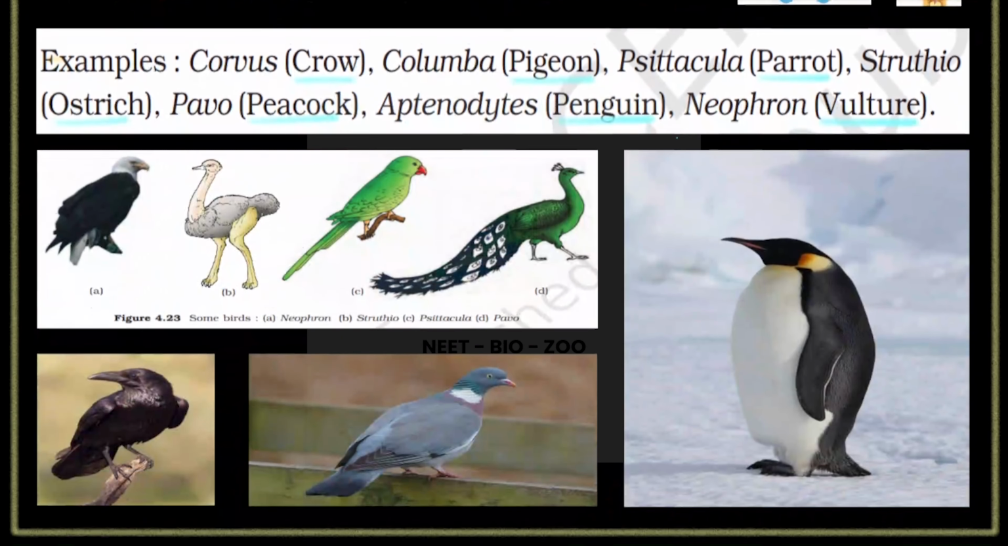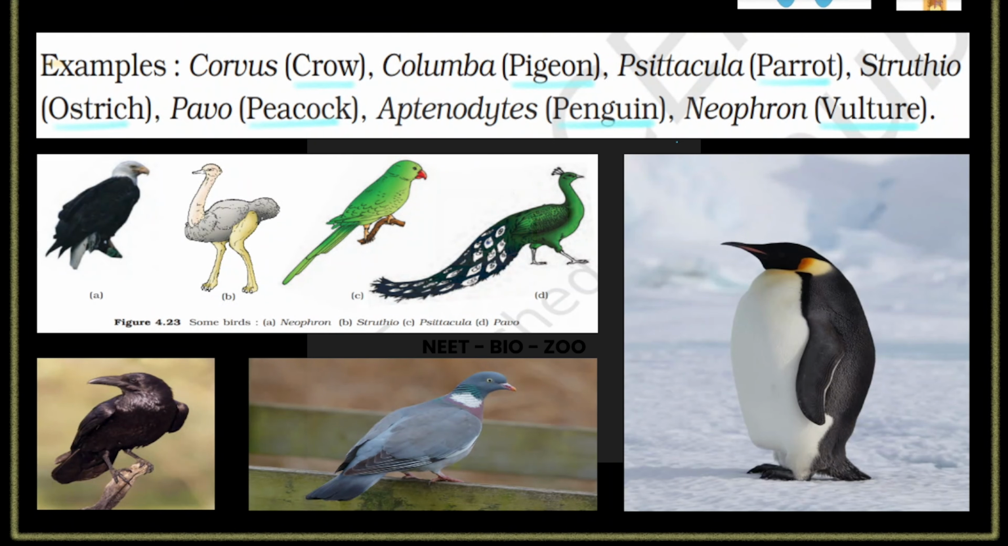Let us come to the examples. Corvus, crow; Columba, pigeon; Psittacula, parrot; Struthio, ostrich; Pavo, peacock; Aptenodytes, penguin; Neophron, vulture.